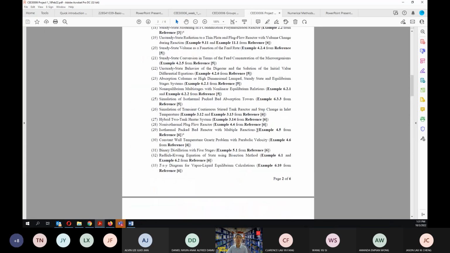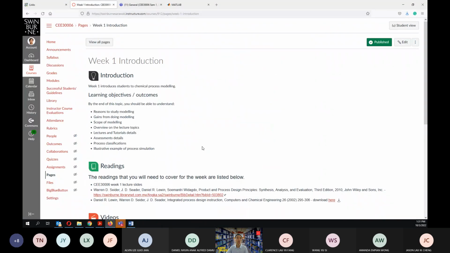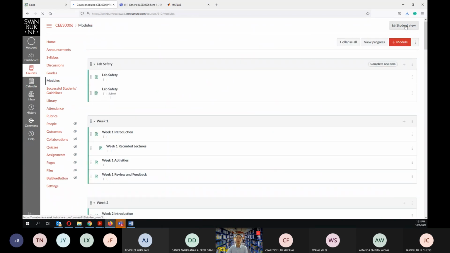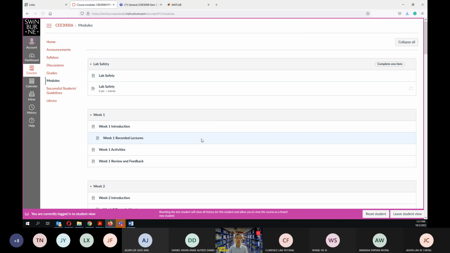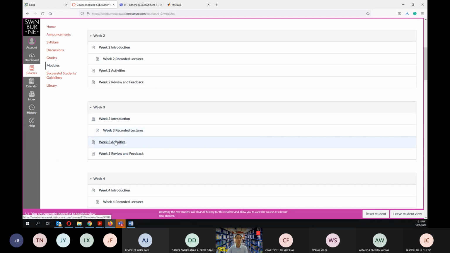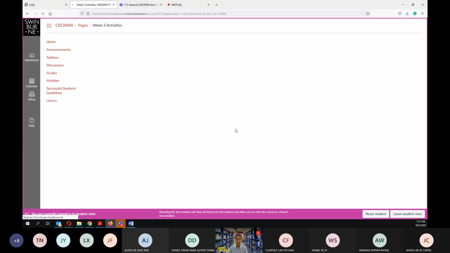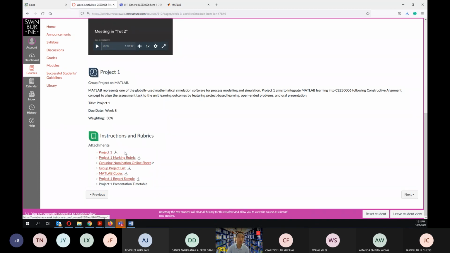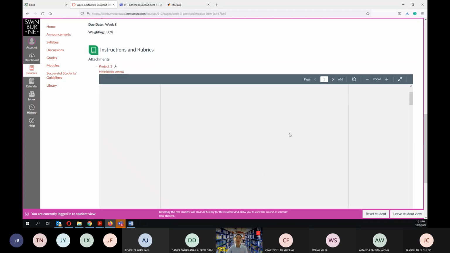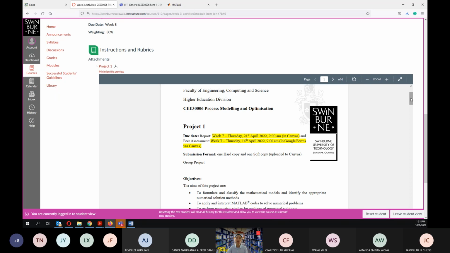So you go into the week 3, where is this? This is, go into module 1. Let me go into the student view, to make sure that I have the same perspective with what you are seeing in here. So you go into the week 3 activities. You can start downloading from this one, instruction and rubrics. So project 1, you can open in here. You can see the descriptions of project 1 in here.